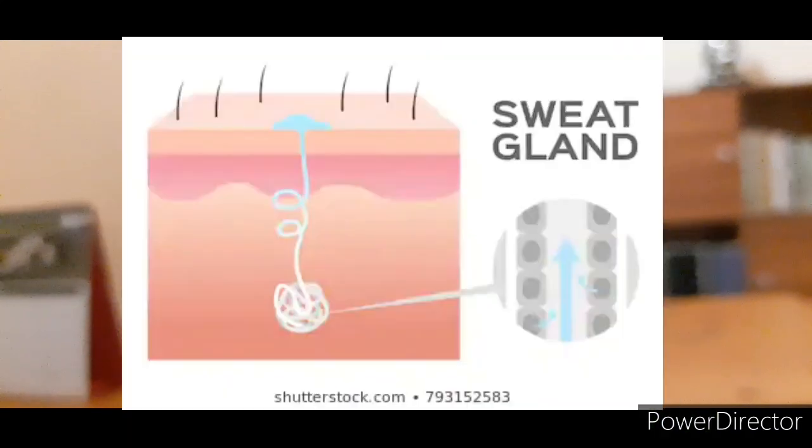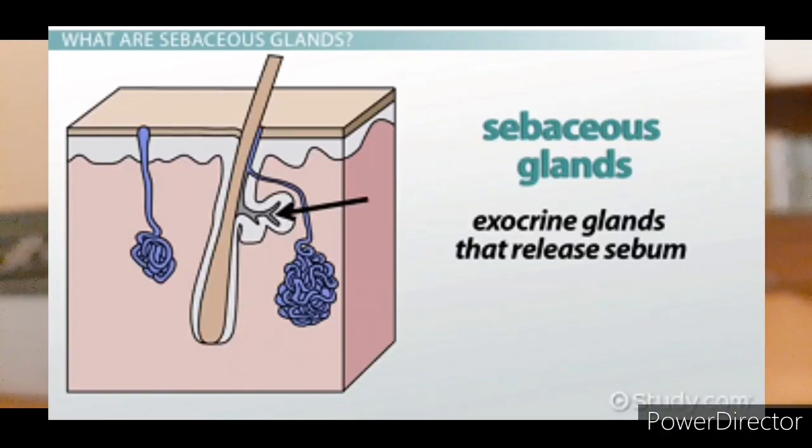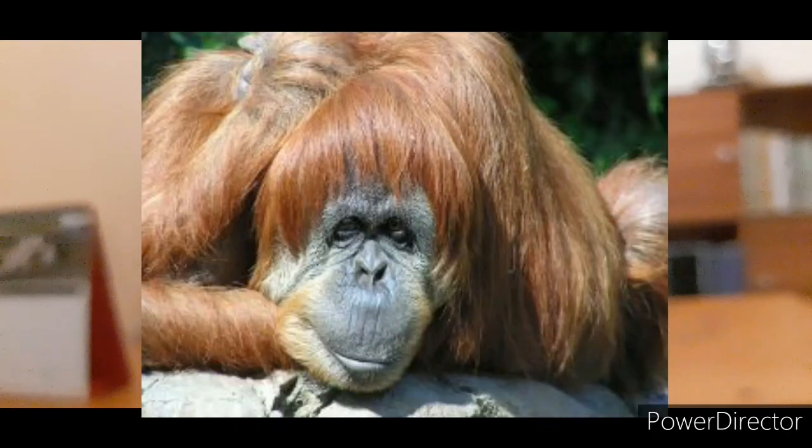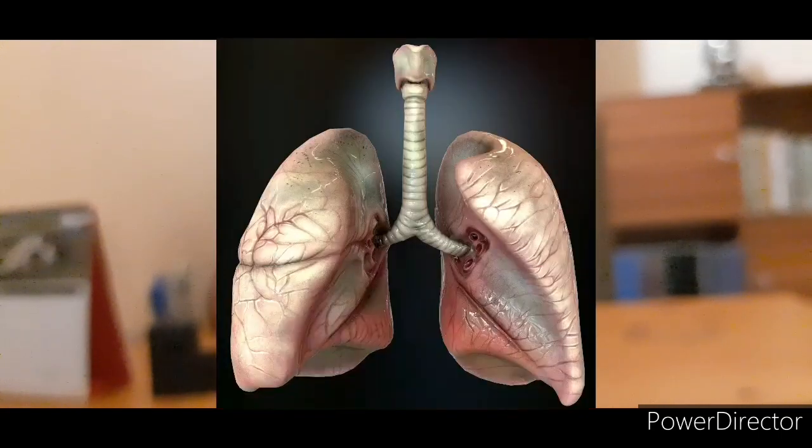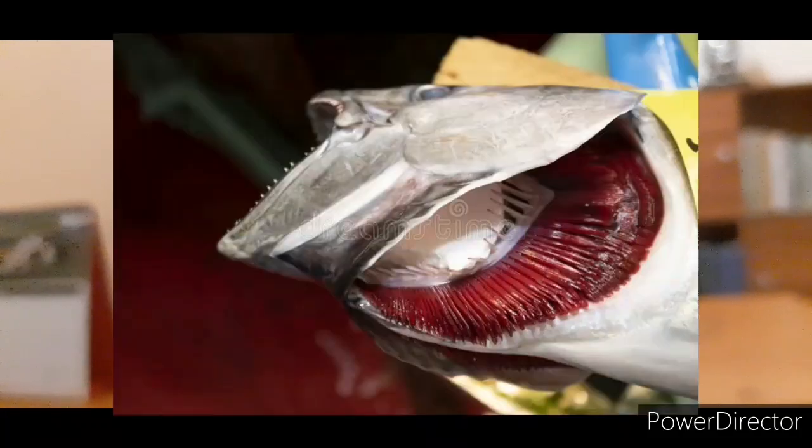The term mammal comes from the presence of mammary glands in the breast of the female of this group. Number 2, the skin has sweat glands and sebaceous glands, and is covered with hair. Number 3, they possess an external ear with earlobes. That means you and me have ears which are visible to the external world. Number 4, mammals have lungs to breathe, while others don't. For example, fish don't have lungs but they have gills.